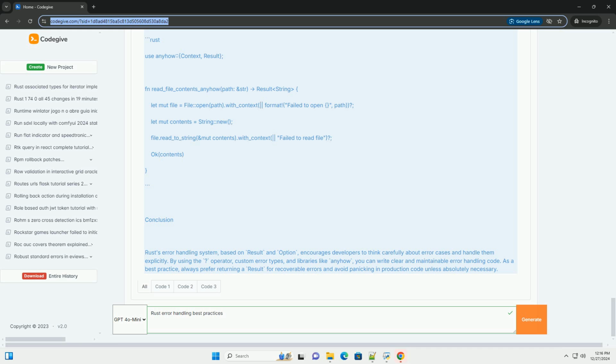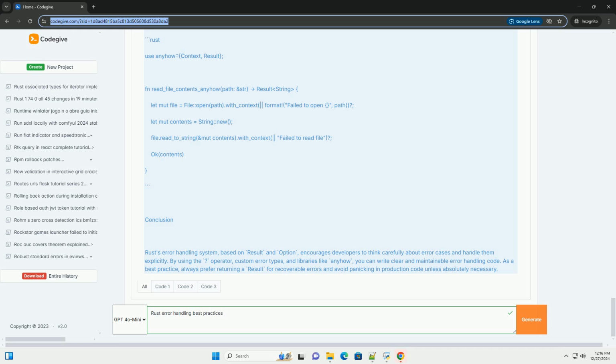In this function, we use the ? operator to propagate errors. If an operation returns an error, the function returns early with that error, simplifying error handling. The function's signature clearly indicates that it can return a string or an IO error.